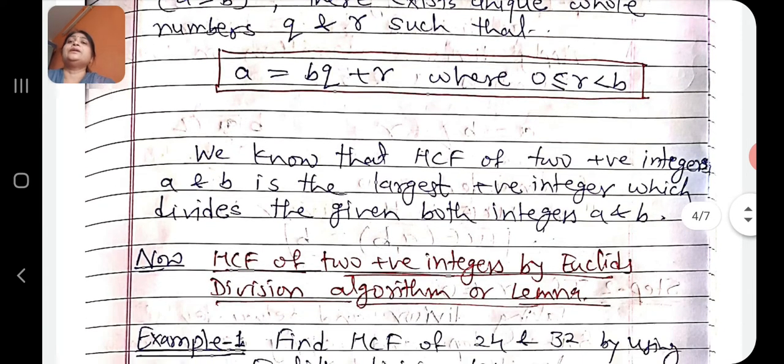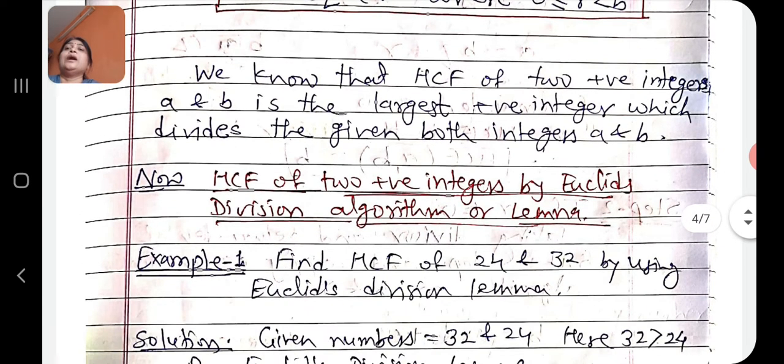Students, we know that the HCF of two positive integers a and b is the largest positive integer which divides both the given integers a and b. On this basis, now we find the HCF of two positive integers by using Euclid's division algorithm or lemma. To find the HCF of two numbers, we can use the simple factorization method. But here we have to learn Euclid's division algorithm to find HCF.